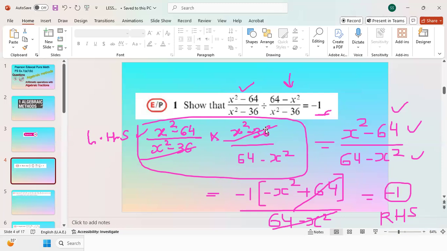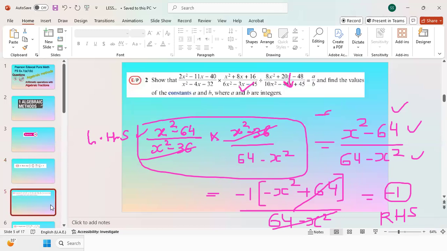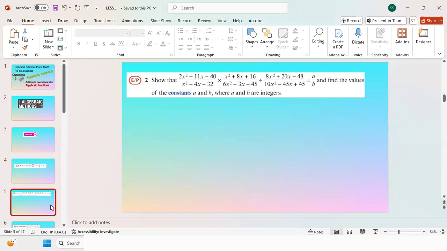So in this particular question, we used the division of fractions, and we converted it into multiplication, and then we solved it. Next question is question number 2. Show that the whole fraction times another fraction, then divided by the third fraction is equal to a over b. Find the values of constants a and b.